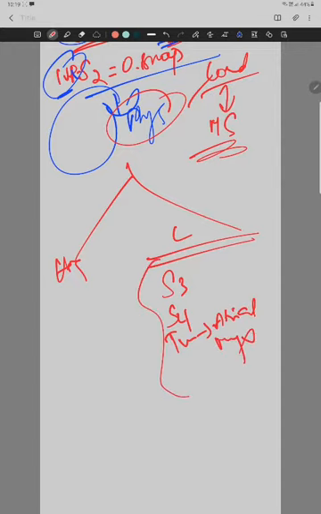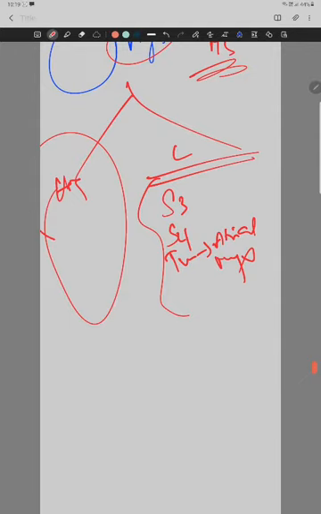So these are the three low pitched sounds, and everything else is the high pitched sound. Okay. So what is the main clinical significance? The low pitched sound has to be heard with the bell, whereas the high pitched sound can be heard with the diaphragm itself.